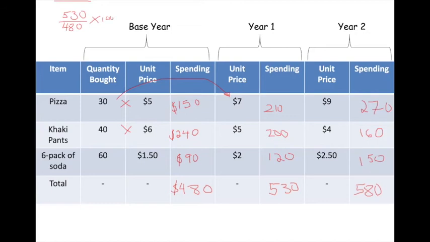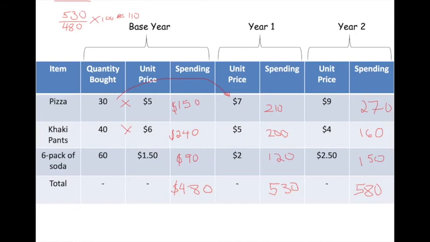If we did that, 530 divided by 480 times 100, this is where our numbers come up ugly. Roughly, I'm going to round here. It is about 110.4 and so on to infinity if we're going to be exact, but 110.